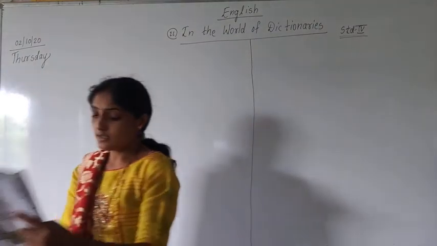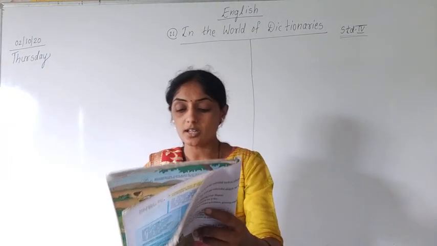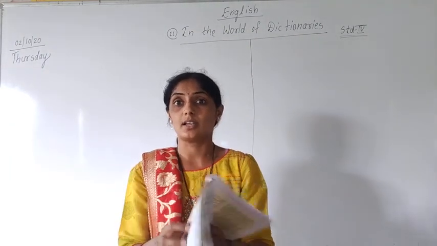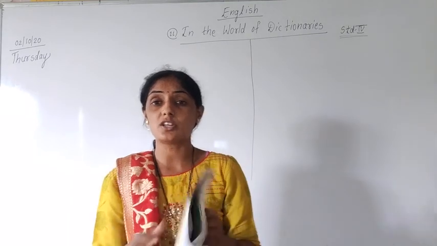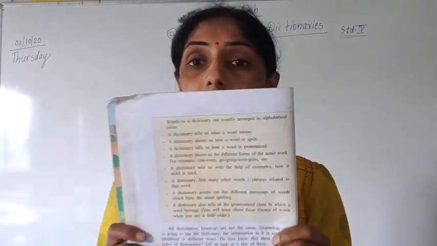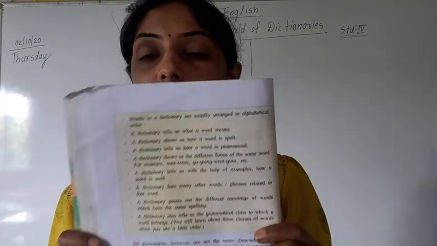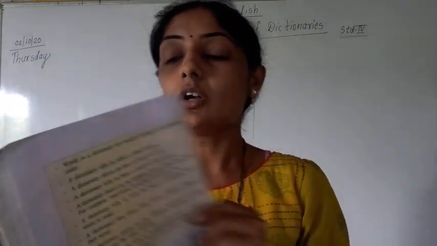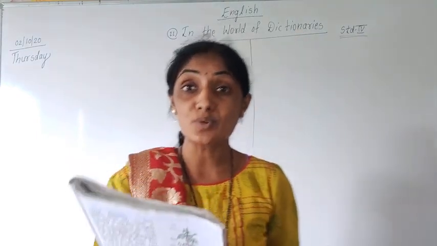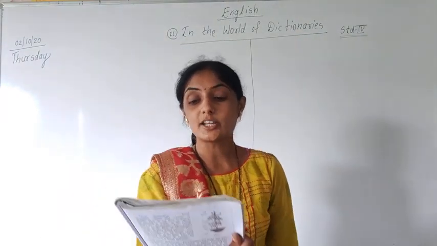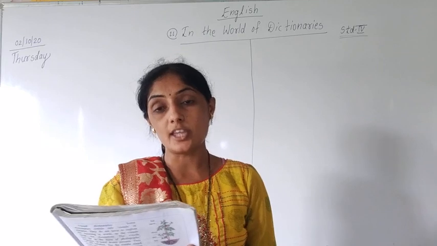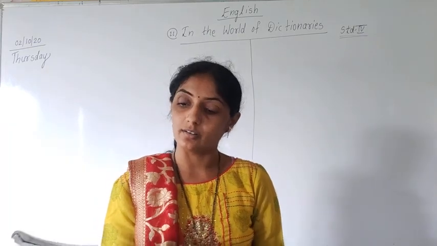Here it is told that thus we see that the dictionary shows us many things. Which things does our dictionary show us in the book? Here it is given on page number 24. You can see it is already given in the book. The first point given in the book is: words in a dictionary are usually arranged in alphabetical order.